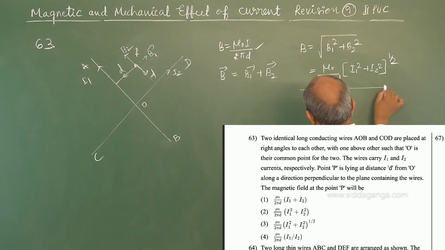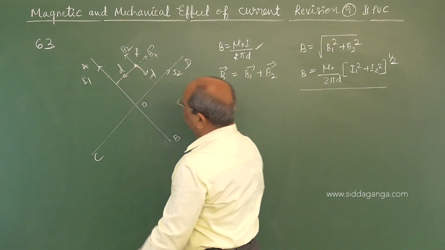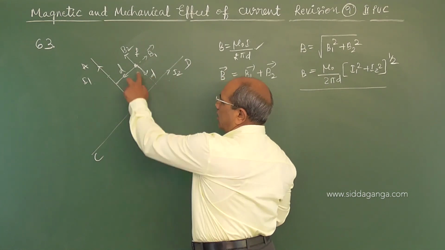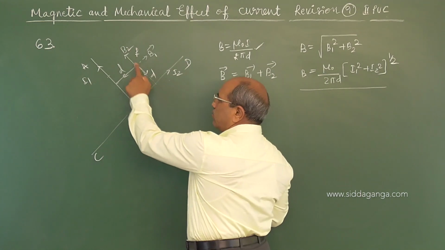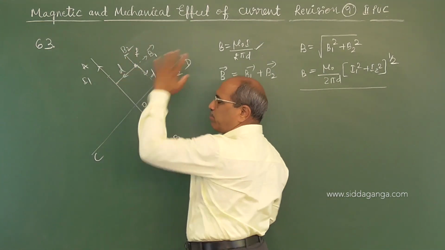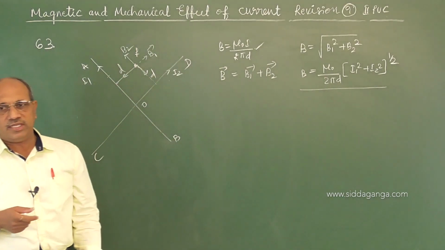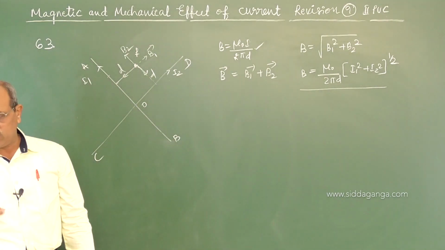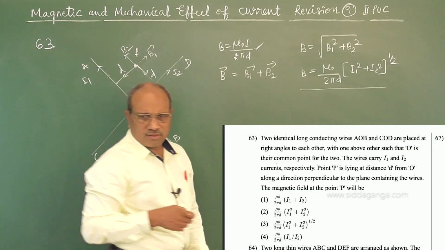and hence this is the possible answer, because the field at P due to these two wires which are mutually perpendicular, at a perpendicular distance D from each wire, the fields also become perpendicular to each other. Hence the solution is mu naught upon 2 pi D, I1 square plus I2 square to the power of half. Option number is third one.